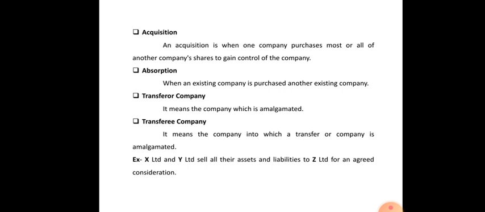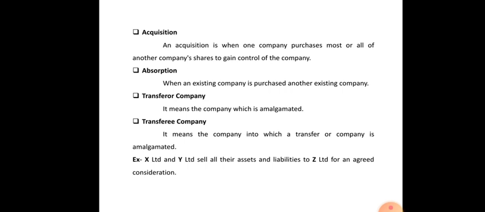Next, let us see what acquisition means. An acquisition is when one company purchases most or all of another company's shares to gain control of that company. So one company is acquiring the other company. It refers to the purchase of ownership rights in the property and assets without any combination of companies. This relates to acquisition.